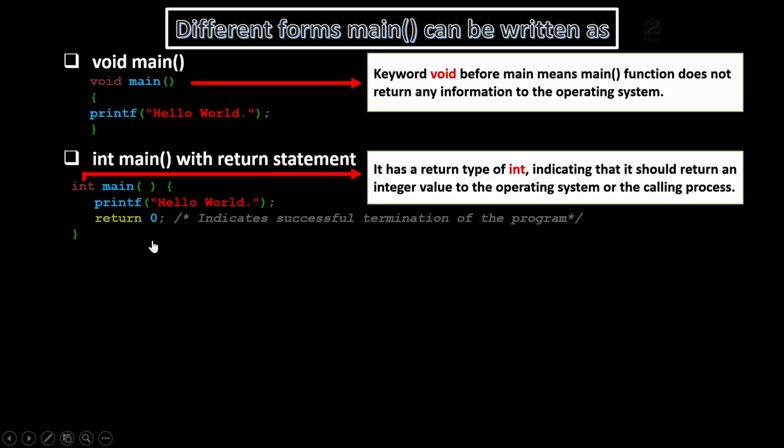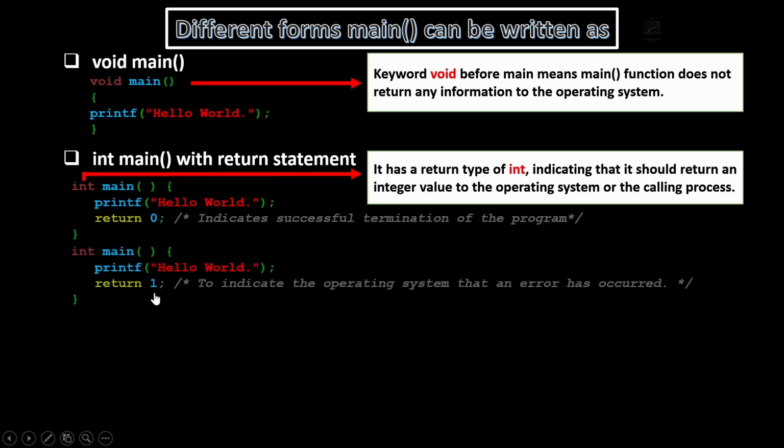Now we also can return 1, but if we return the data 1, this indicates that some kind of error has occurred within our program. Now listen very carefully: this is just an indication to the operating system. Our program will run successfully without any problem, but it is just an indication to the operating system that an error has occurred. This is the convention: when we return 0, the operating system runtime environment assumes that our program ran successfully, and when we return 1, it assumes that the program had some kind of error associated with it.